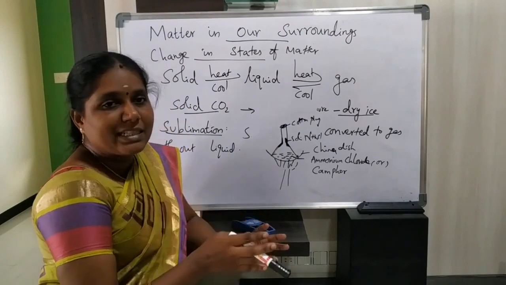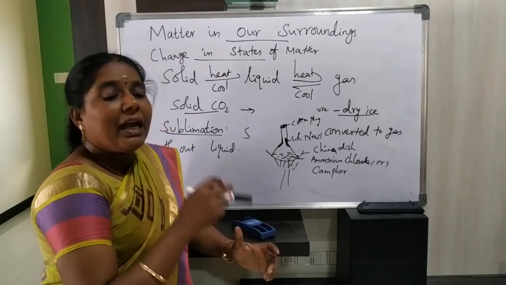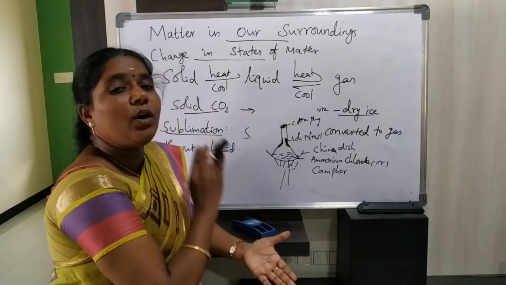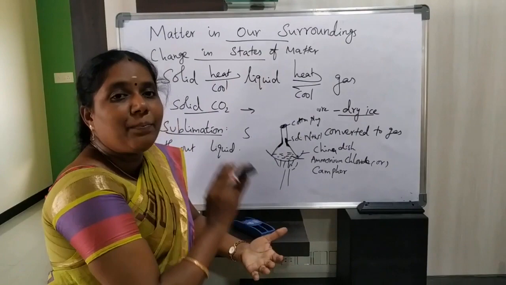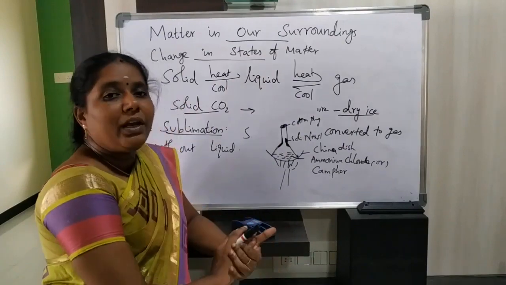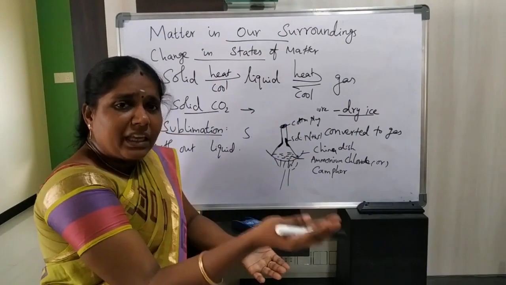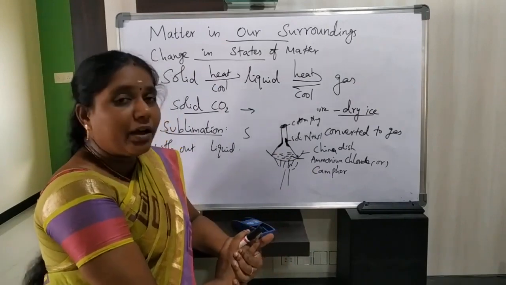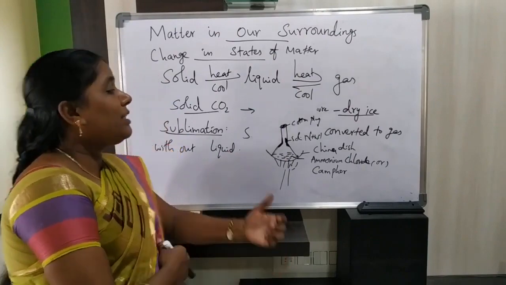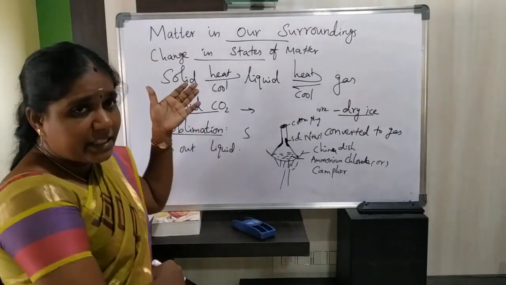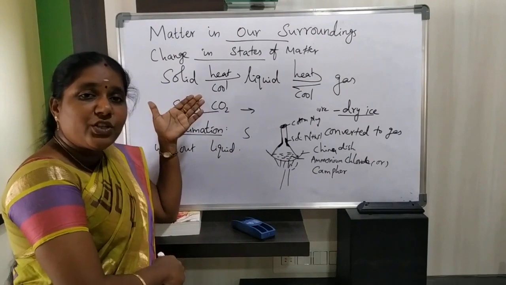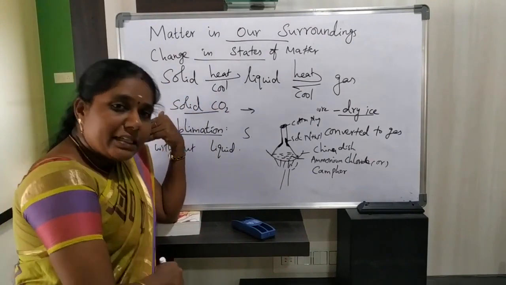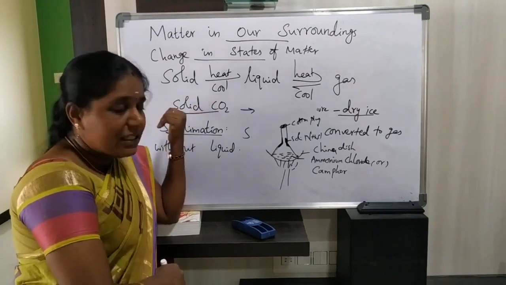So this process is called the sublimation process. A change in state of matter from solid to gas without attaining liquid state is called the sublimation process. As well as gaseous particles directly converting to solid without attaining liquid is also called sublimation. So listen carefully. Change in states of matter takes place by increasing temperature and decreasing pressure, as well as decreasing temperature and increasing pressure.